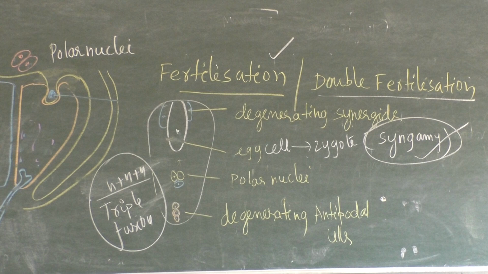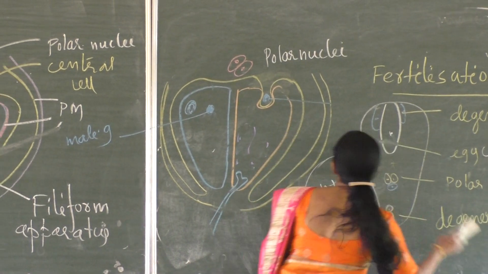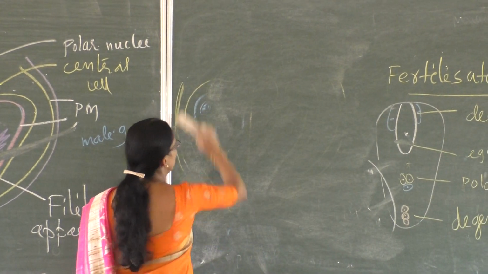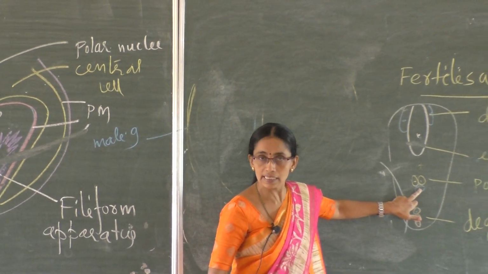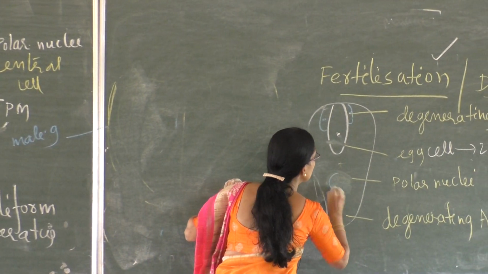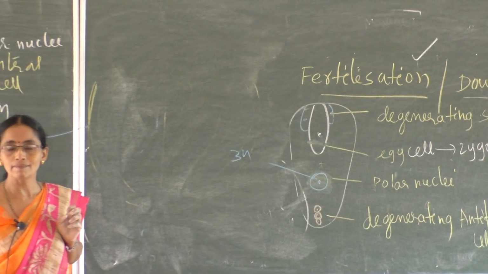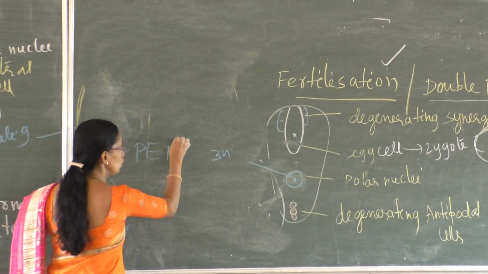Now, what are the changes after fertilization? Observe, these 3 nuclei fuse, resulting in the formation of a 3N nucleus, which is called primary endosperm nucleus.